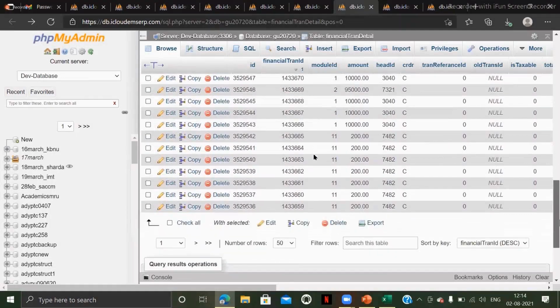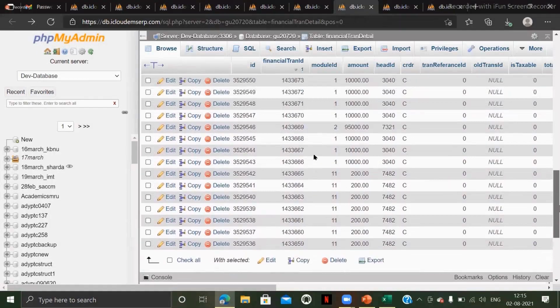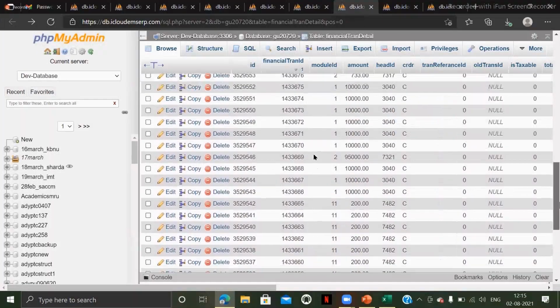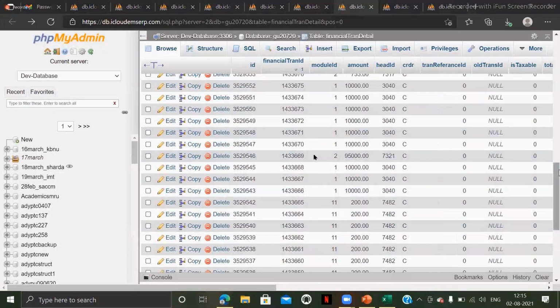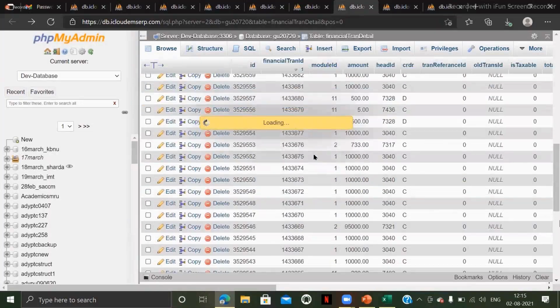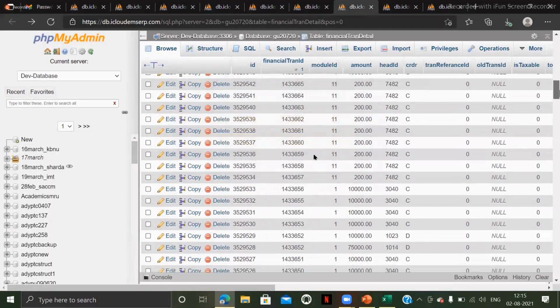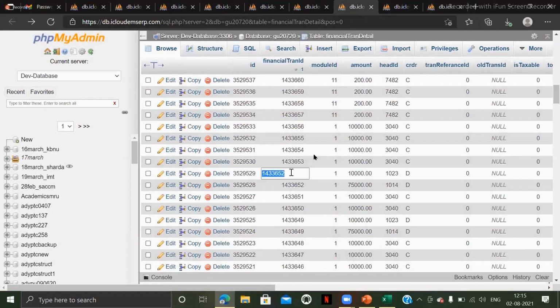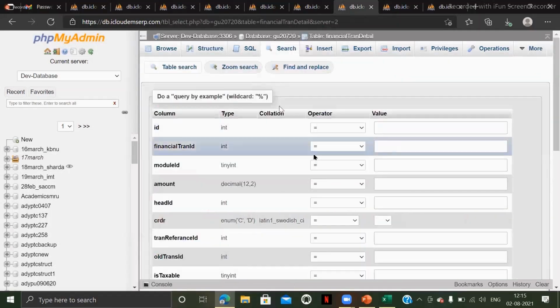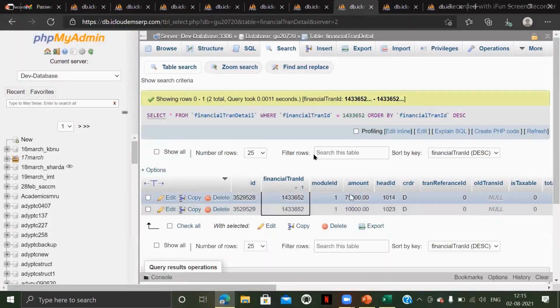Let me check where there are multiple transactions. Yeah, let me take this ID. So here we have 10,000 and 75,000, right? Yeah, 10,000 and 75,000. It is a headwise amount in the financial tran detail child table.